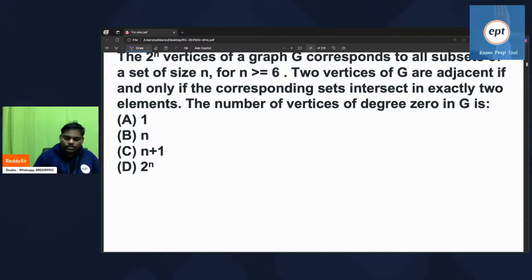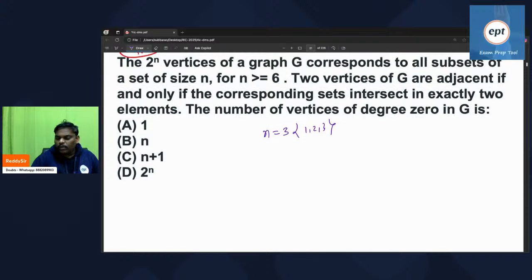Now let me try once with n equal to 3, since n equal to 6 may become bigger. If really required, we'll see. The elements are 1, 2, 3. Find out the subsets; 2 power n subsets are there.